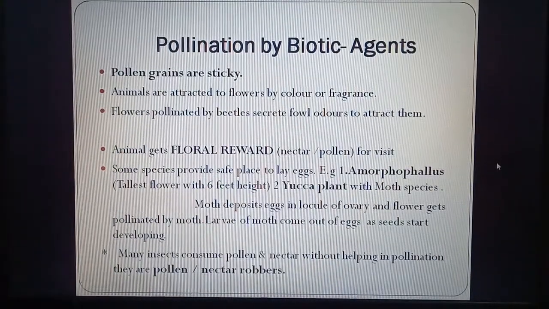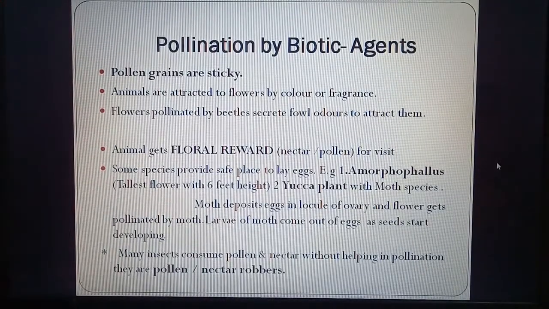The pollen grains are sticky. So this is one more adaptation, that the pollen grains are sticky. So they easily stick on the body of agents. Animals are attracted to flower by color or fragrance. So why are animals attracted towards flower? Because of their bright colors and smell. But some flowers which are pollinated by beetles secrete a foul odor, because beetles and some flies are attracted towards bad smell. So flowers act accordingly. They do not produce fragrance, but they produce a foul odor.